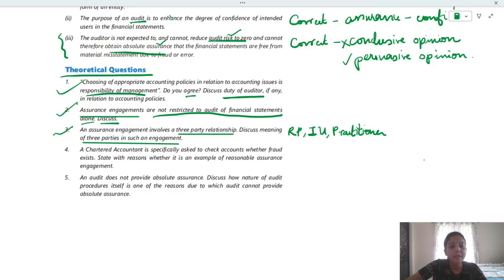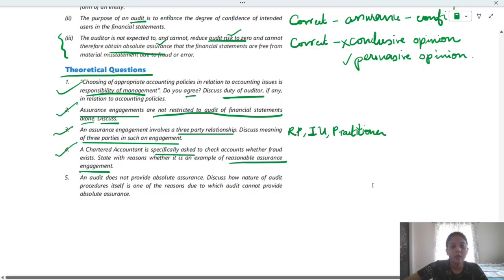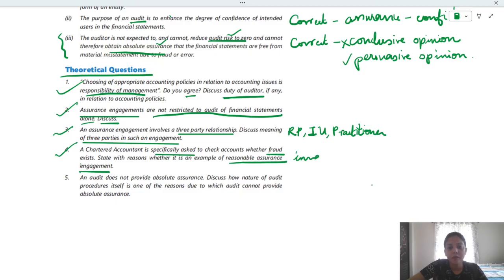A chartered accountant is specifically asked to check accounts whether fraud exists. State with reason whether it is an example of reasonable assurance engagement. Okay, specifically asked. A chartered accountant is specifically asked to check accounts whether fraud exists, right? So it's kind of investigation. It's not like an audit actually. It's kind of investigating whether fraud is there, right? So state with reasons whether it is an example of reasonable assurance engagement.